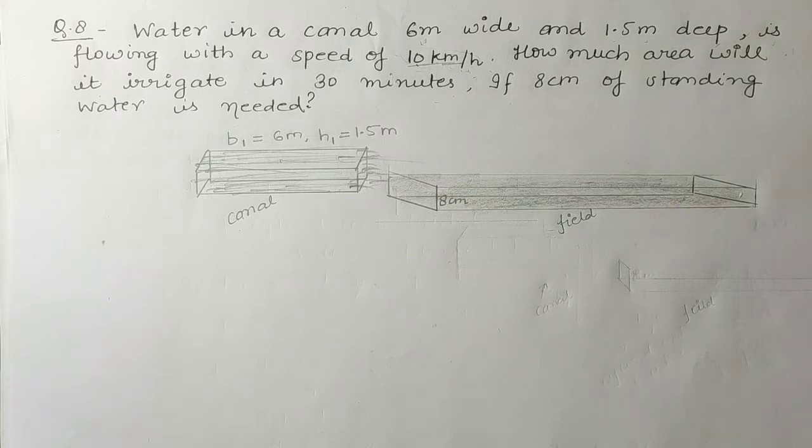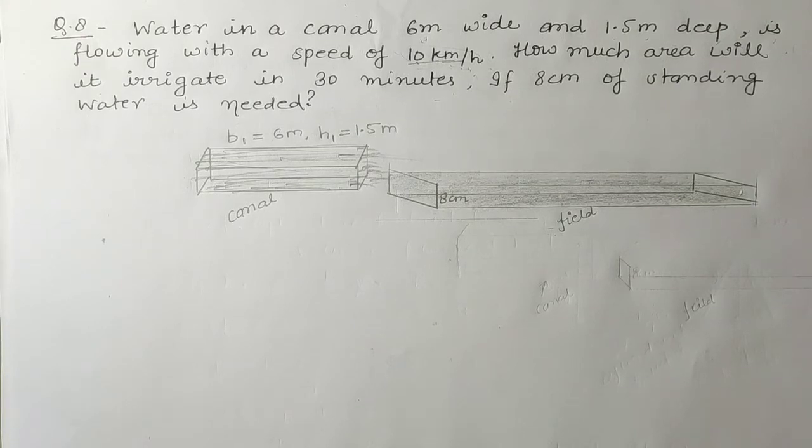Students, are you getting it? Once again I am repeating: statements like 10 centimeter standing water, 20 centimeter standing water, or 15 centimeter rainfall mean the rain which had fallen over an area, if we spread it over the entire area, the thickness of the water layer on earth will be that many centimeters.